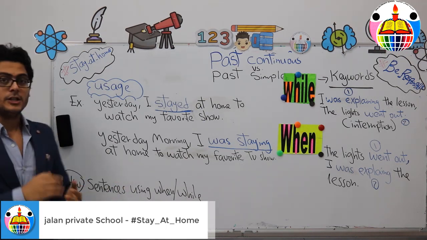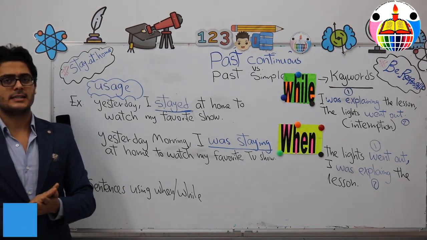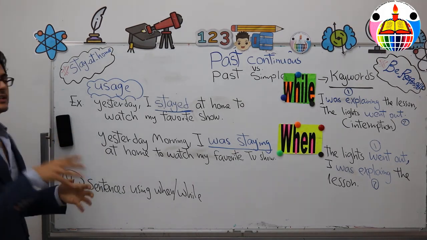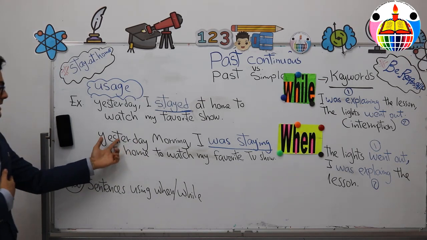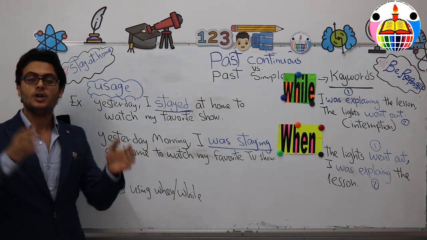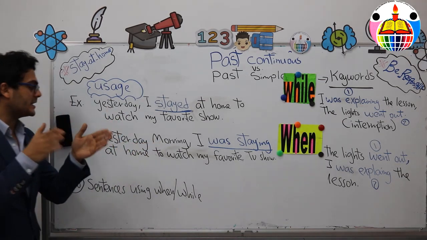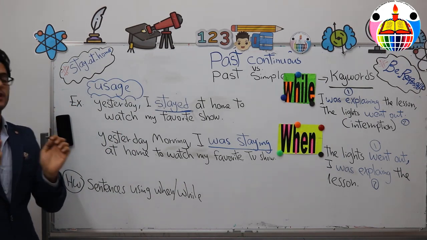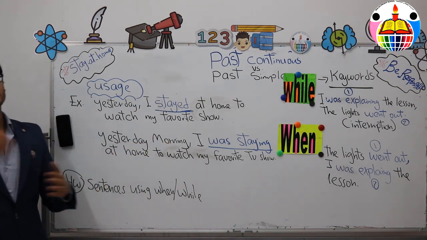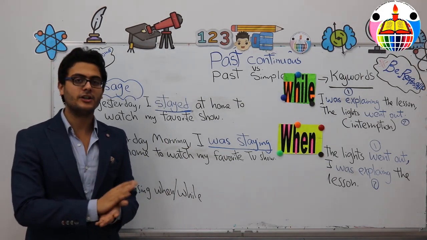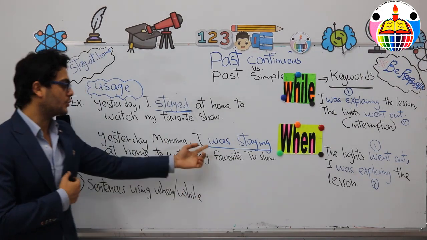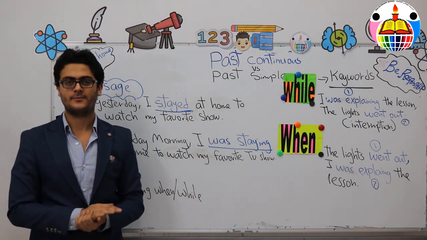The difference is, using the past continuous tense means using it with definite time, definite periods of time. As you see, I said yesterday morning, so I made it a definite time by saying morning, yesterday evening, yesterday at 2 o'clock. These are definite times. That's why I used the past continuous tense.